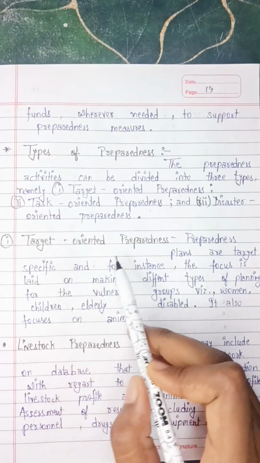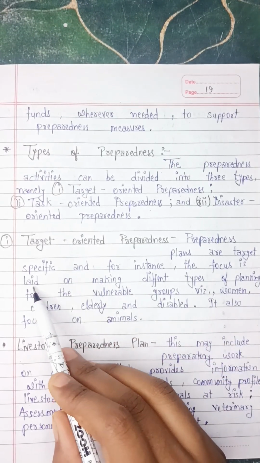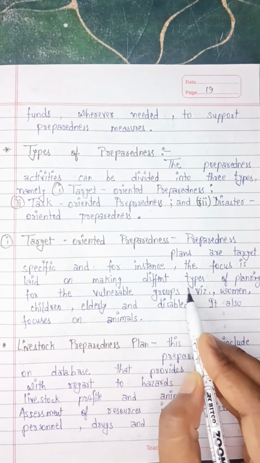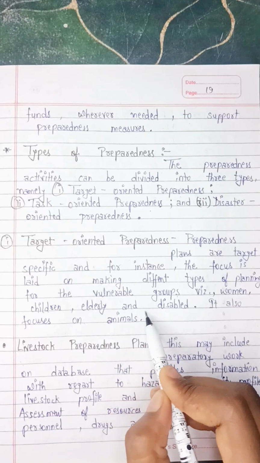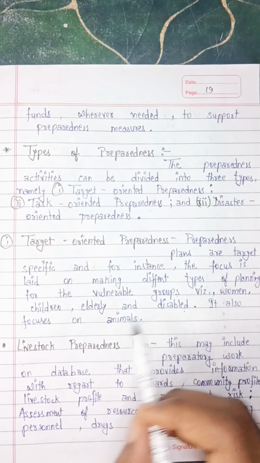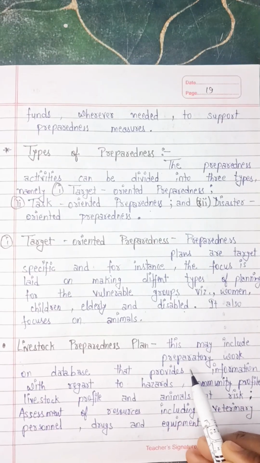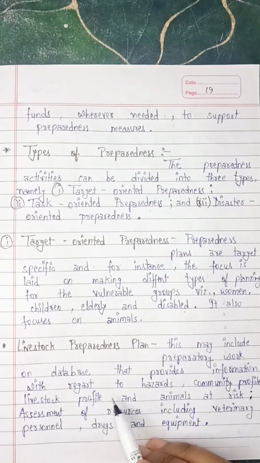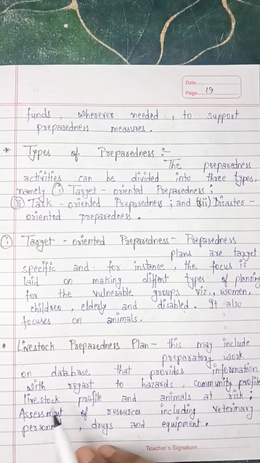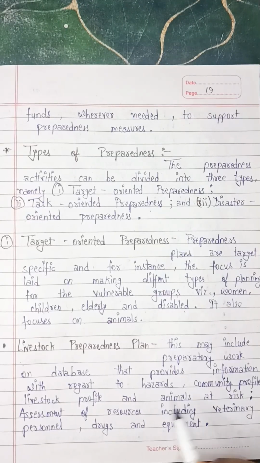First, target-oriented preparedness. Preparedness plans are target-specific, and for instance, the focus is laid on making different types of planning for the vulnerable groups like women, children, elderly, and disabled. It also focuses on animals. Livestock preparedness plan. This may include preparatory work on database that provides information with regard to hazards, community profile, livestock profile, and animals at risk, assessment of resources including veterinary personnel, drugs, and equipment.